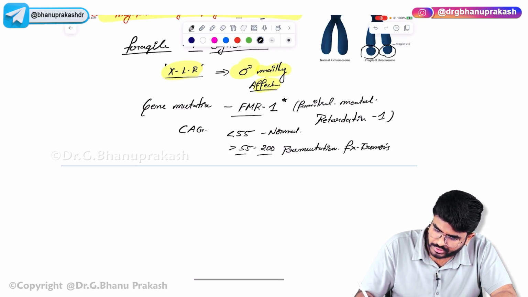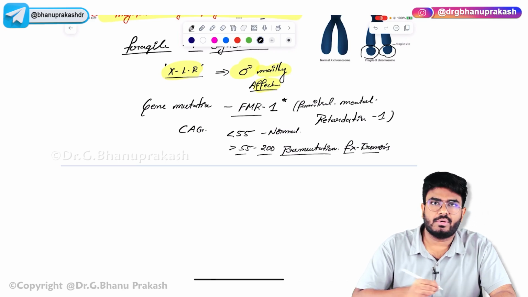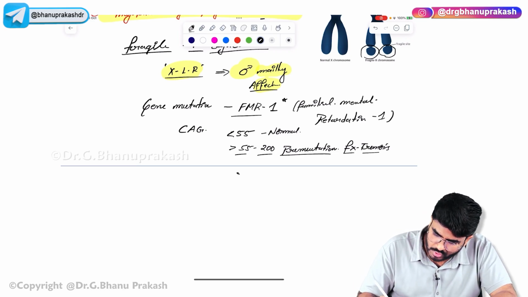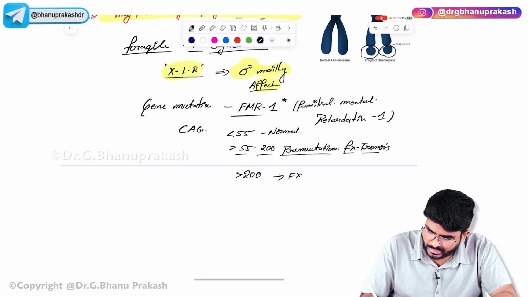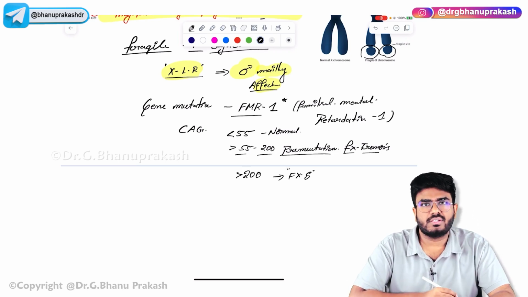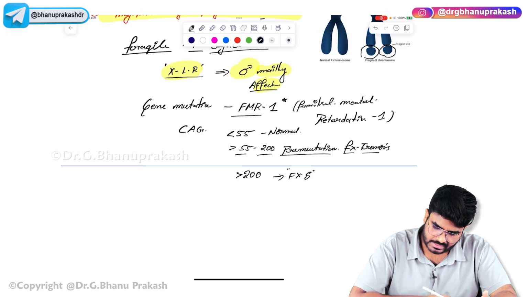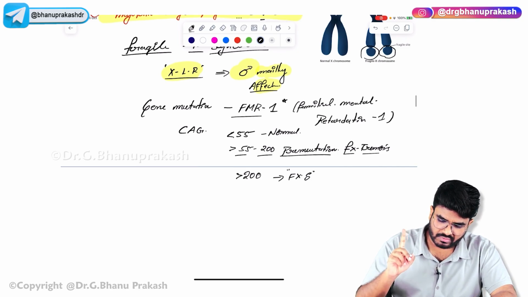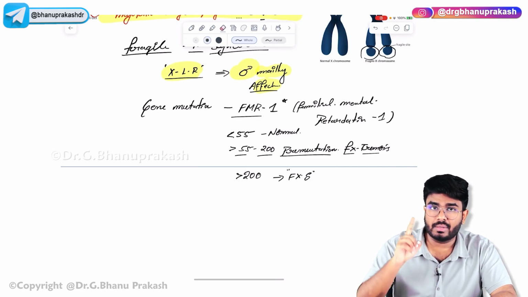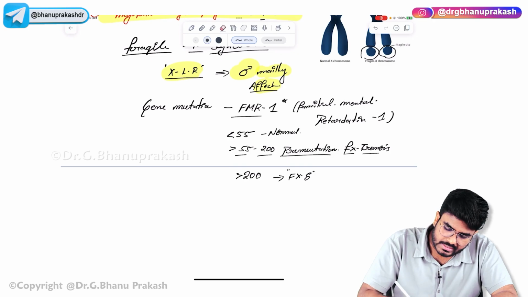These patients are going to have pre-mutation fragile X tremors. If a person has more than 200 repeats, then it is the proper Fragile X syndrome. Sorry, the point I want to change here is that it is not CAG repeats; CAG repeats are seen in Huntington's. Here it is CGG.